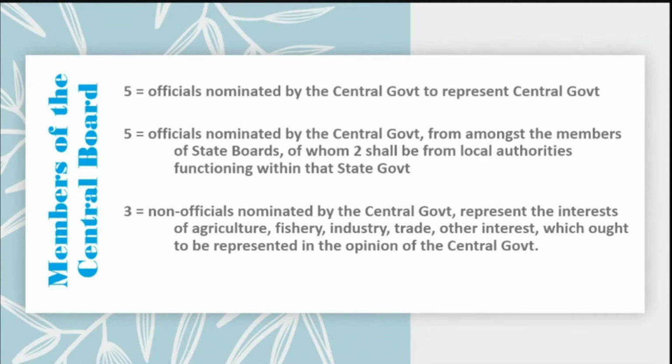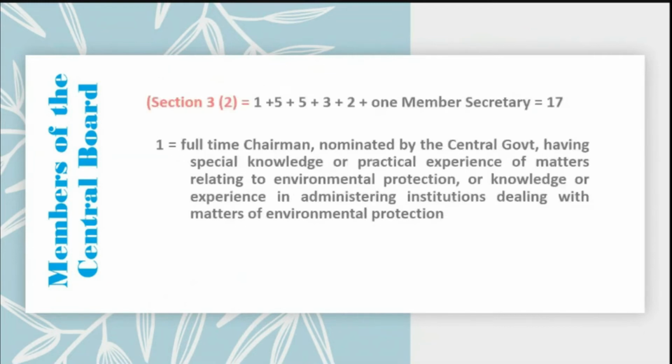So the central government can nominate five members from the state boards, of whom two shall be local authorities functioning within that state. The three should be non-officials nominated by the central government, representing the interest of agriculture, fishery, industry, trade, and other interests, as ought to be represented in the opinion of the central government. Basically, the non-officials are dealing with various kinds of departments like agriculture and fishery, that are directly or indirectly related to water. So here it completes the scheme 1 plus 5 plus 5 plus 3.